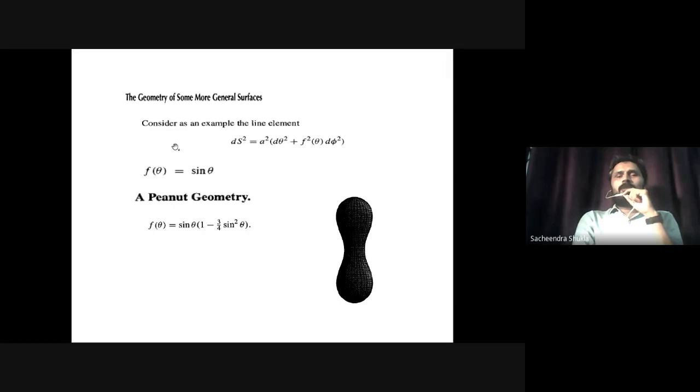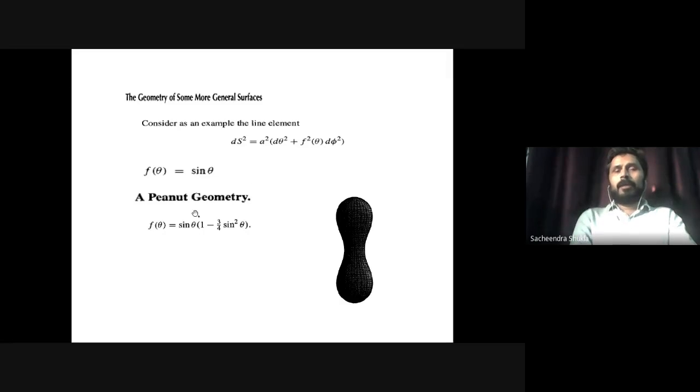Now to show you the essence of this function f squared theta that is appearing, if I substitute f theta as sine theta here, so ds squared is a squared d theta squared plus f squared theta, that is sine squared theta d phi squared. And just now we saw in the previous slide, if you have observed it, that it is the surface of the sphere. So this line element, on substituting f theta as sine theta, we are obtaining the surface of the sphere.